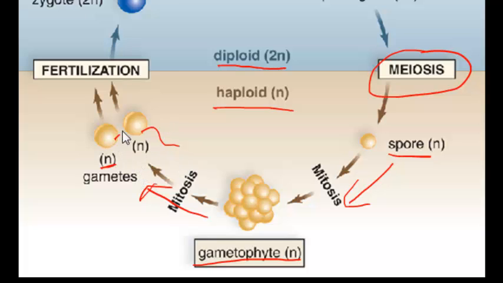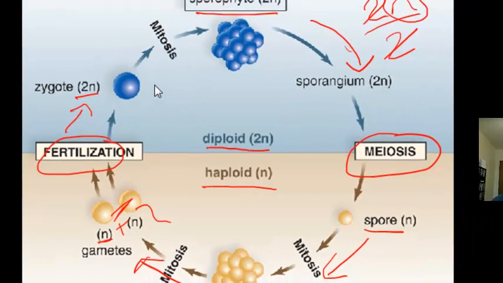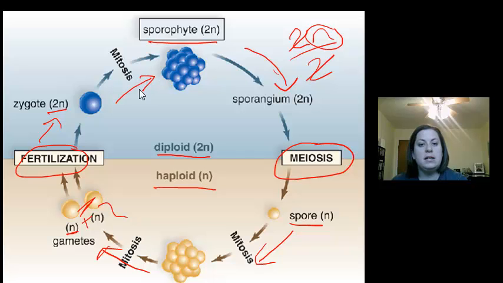When the egg and sperm fuse together in the process of fertilization, we create a zygote. This zygote again has two copies because N plus N equals 2N. So the zygote has two copies of chromosomes. It's going to go through mitosis, increasing in number to create the sporophyte again. And the process is going to continually go over and over.